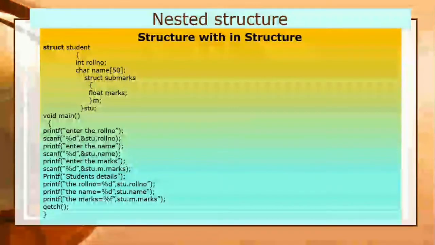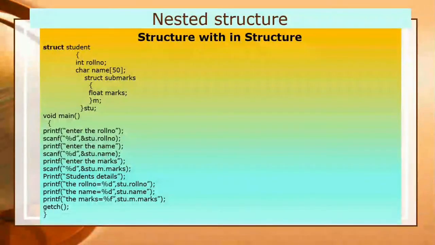Means first we take access from student stu, that is the structure variable of stu, and then dot m, that is the structure variable of subject marks. Then you can write dot marks.